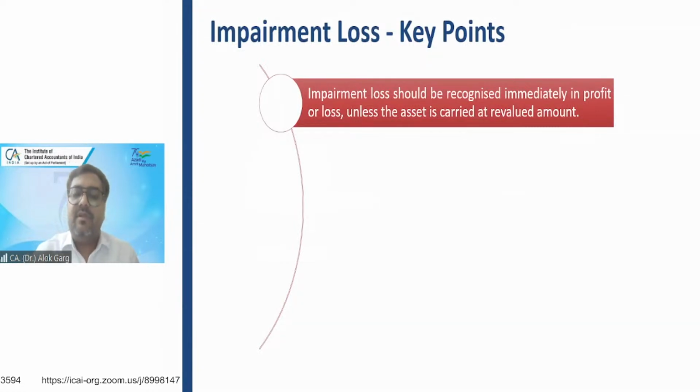Key points. Impairment loss should be recognized immediately in profit or loss unless the asset is carried at a revalued amount, meaning PPE or intangible asset. The company has opted for the revaluation model, right? And the company was having some revaluation surplus in other comprehensive income. So now there is an impairment on this PPE or intangible asset. The standard says that in that case, the impairment loss has to be adjusted against the revaluation surplus. Right? This is what the standard is talking about. Correct, friends? Any challenge?